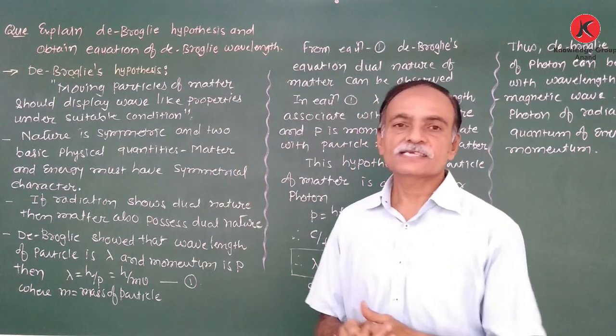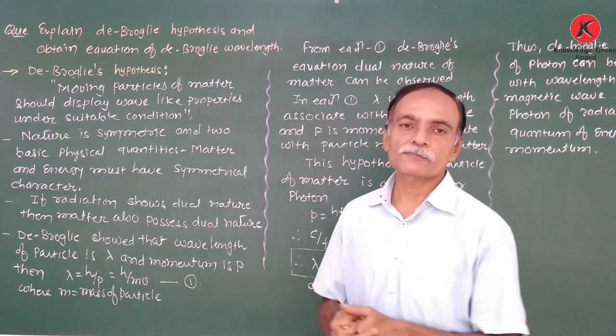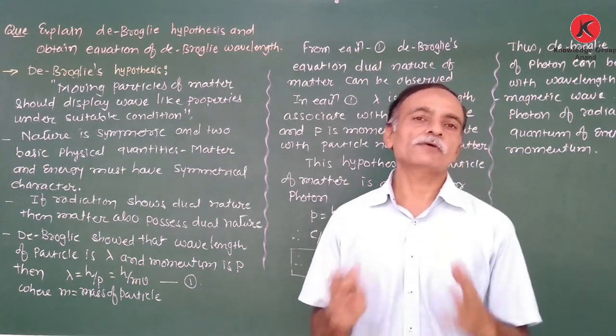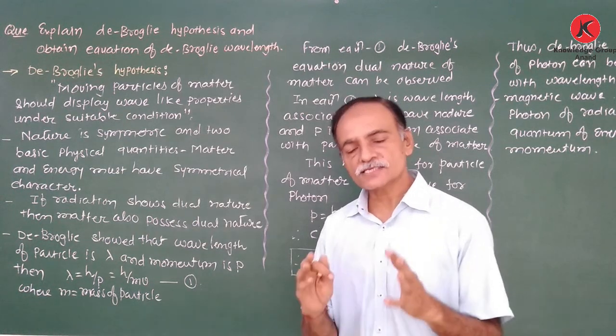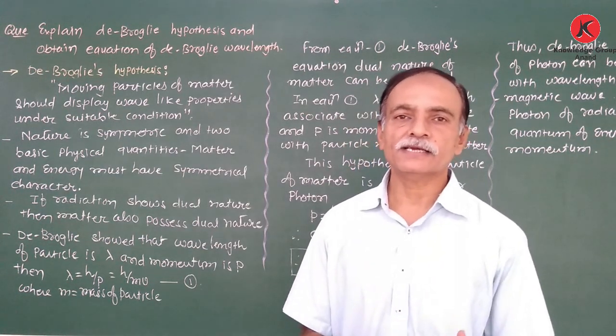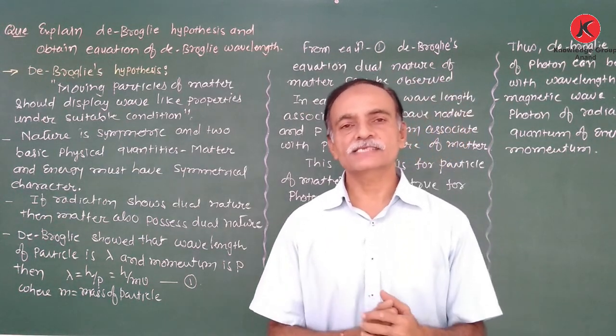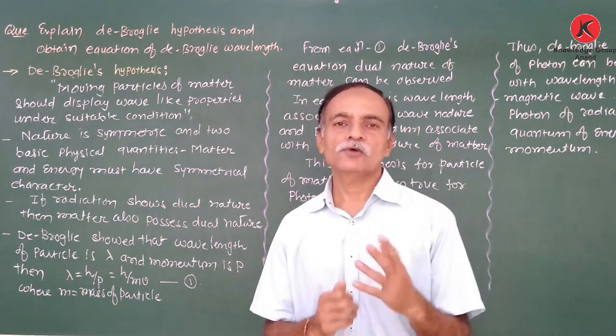Now the next question is de Broglie's hypothesis. Already we discussed the dual nature of light or radiation. In some circumstances the light behaves as a particle, while in some circumstances the light behaves as a wave.